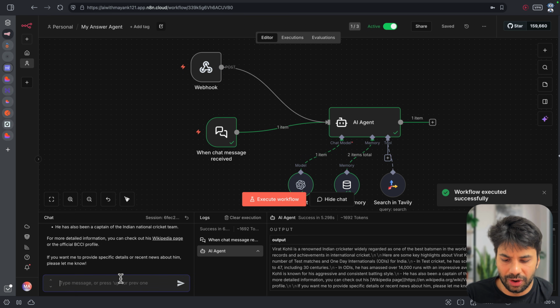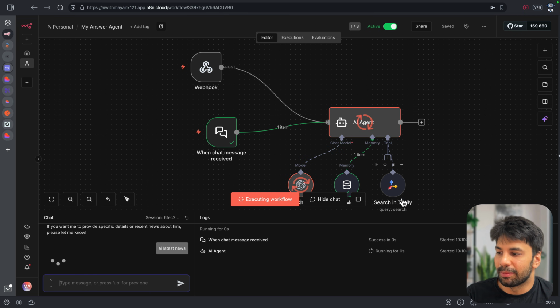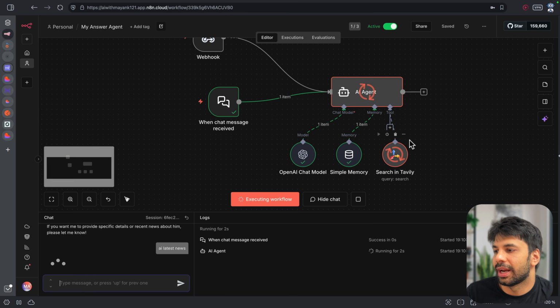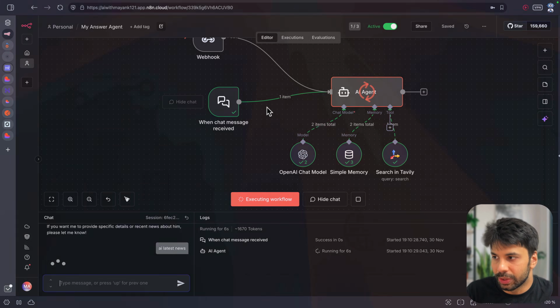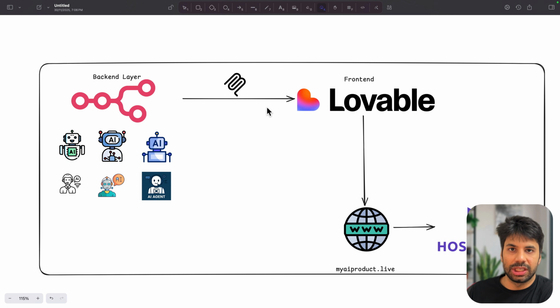I could just ask for, let's say, AI latest news. Then it will be able to use this tool as well overall, right? So to get the answer, as we are able to see. Now, what I will do is I can create multiple search agents in my n8n, which can power my backend. We will make sure that Lovable is able to access that. So let's see the same in action.